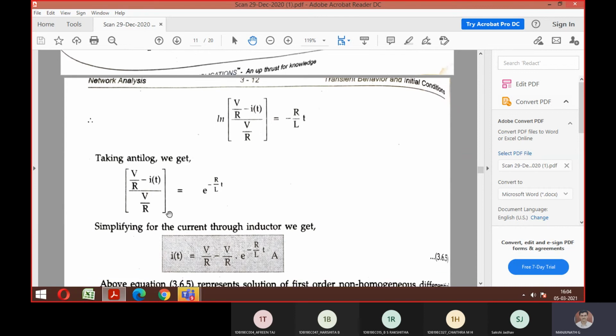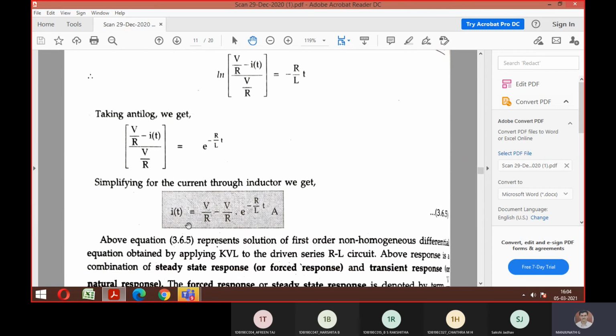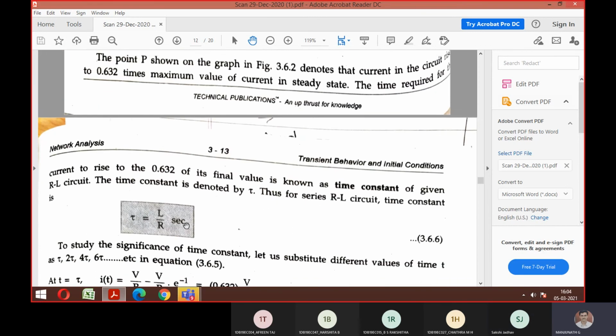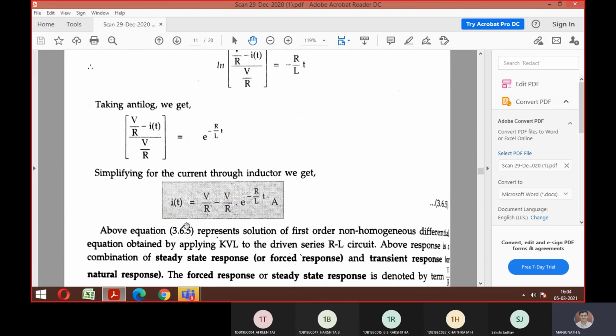So from this, what is the thing I want? Only I of t I want. So do cross multiplication. Then do you think we are going to get the current value here? Am I clear till here? So from this last I of t equation, what can be taken common here? V upon R. So you can take V by R as a common term. So what is left out is 1 minus exponential to the power of that. So that is the expression you have to find for your first derivation.